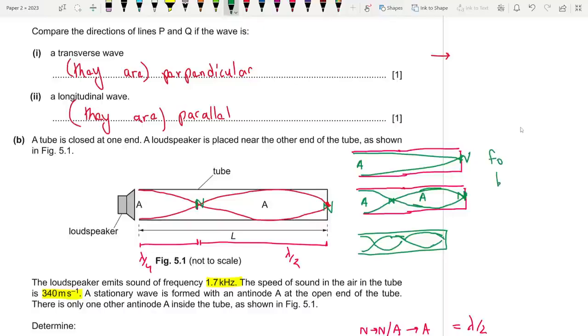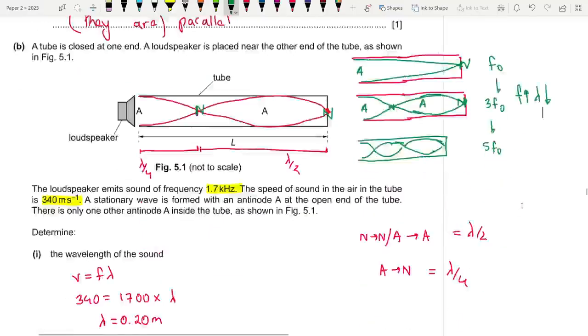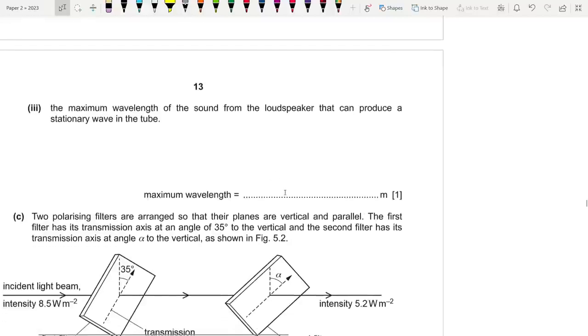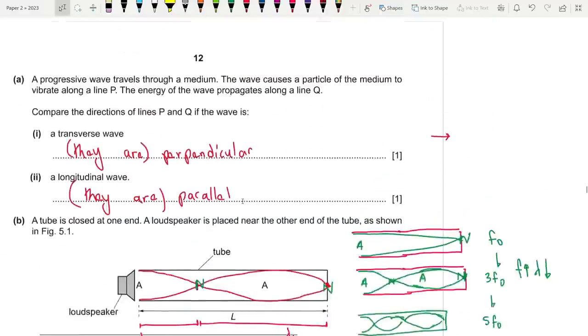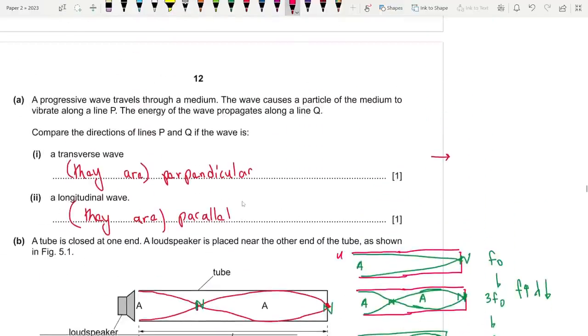This is f naught, this is 3f naught, and this is 5f naught. As you keep on increasing this pattern, the frequency increases, and similarly throughout this trend, frequency increases but lambda decreases. Since they want the one with maximum wavelength, this is the key point, we need the first pattern, this one over here.